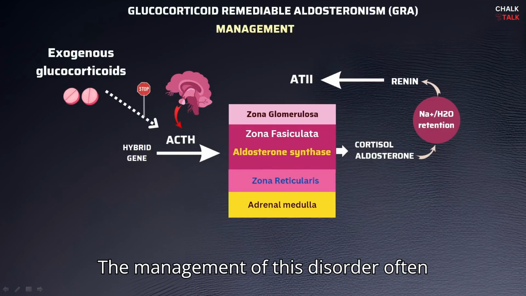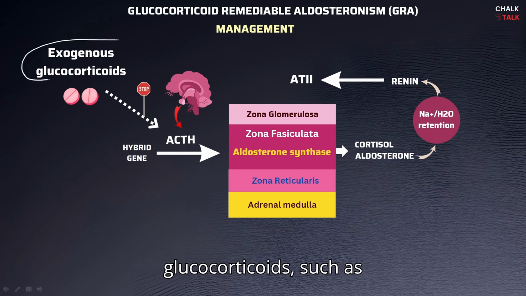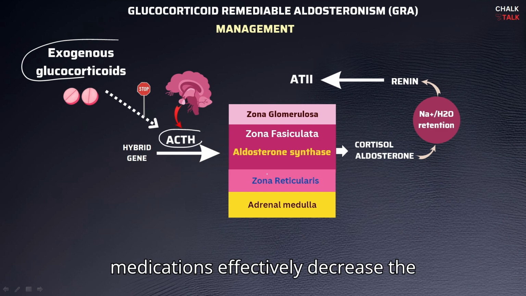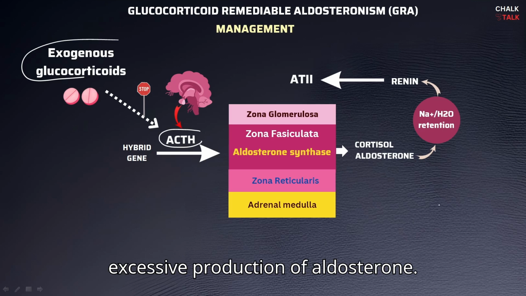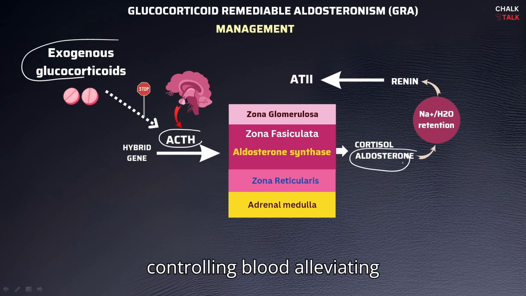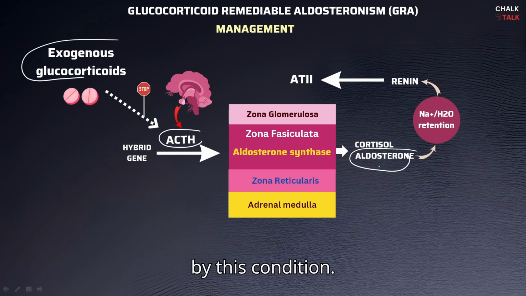The management of this disorder often involves the use of exogenous glucocorticoids, such as dexamethasone or prednisone, which helps suppress ACTH. So by suppressing ACTH levels, these medications effectively decrease the excessive production of aldosterone. Okay, this targeted approach helps in controlling blood pressure and alleviating symptoms, providing a beneficial treatment option for patients that are affected by this condition.